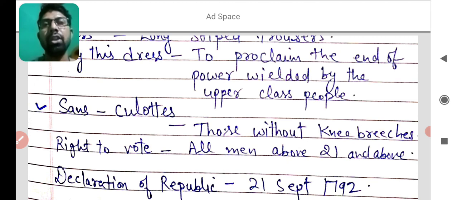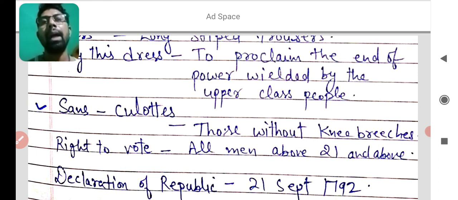And next, you learned that in a republic country, the Jacobins played an important role. They were the lower class people, and you know that they wore striped long trousers, and they were also known as sans culottes.